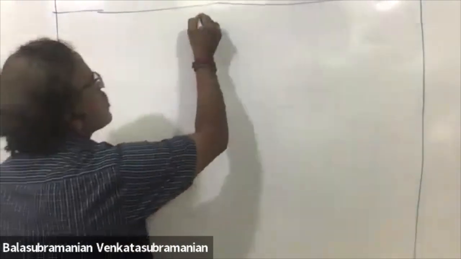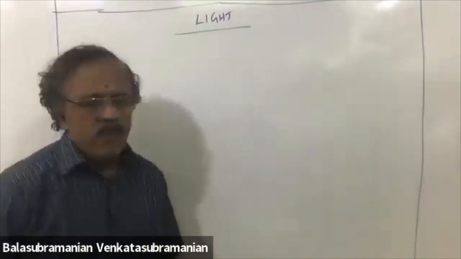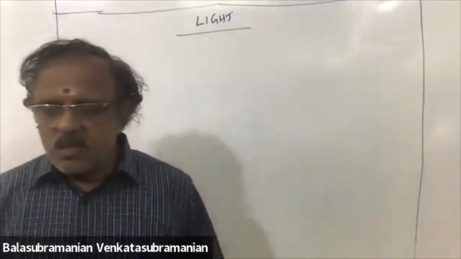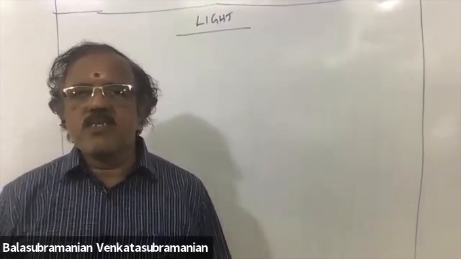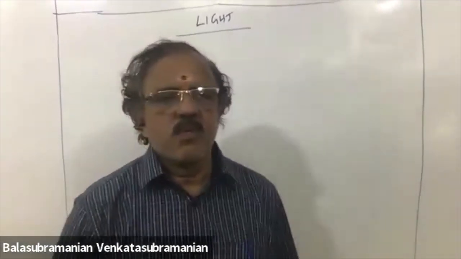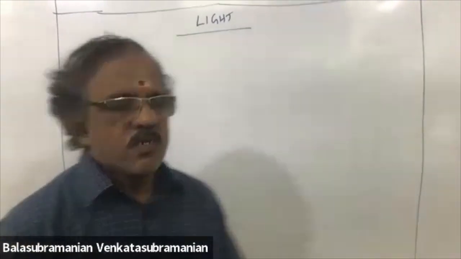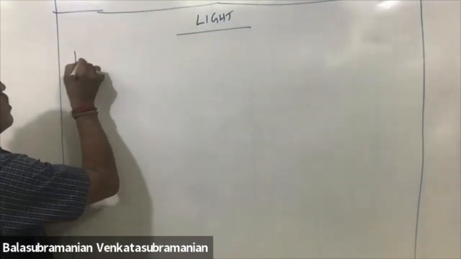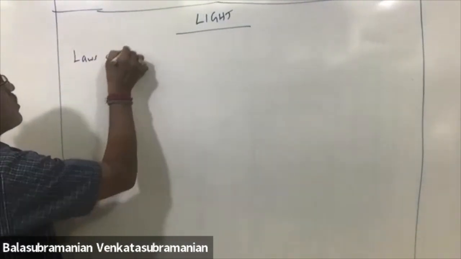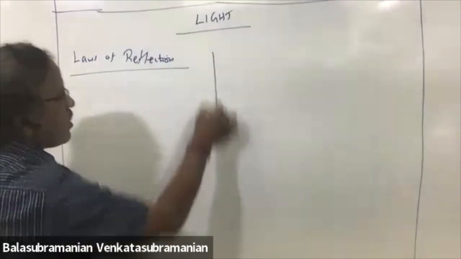Hi, now we are going to do a new chapter, light. In light, there are two basic things, reflection and refraction. First, we will see reflection and its laws. Laws of reflection. What is called a reflection?